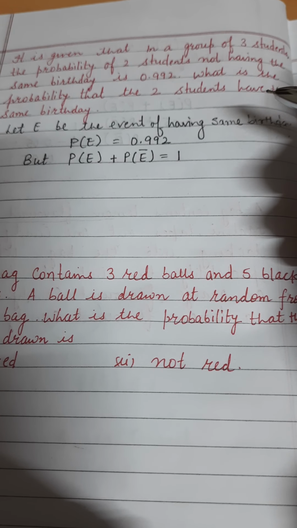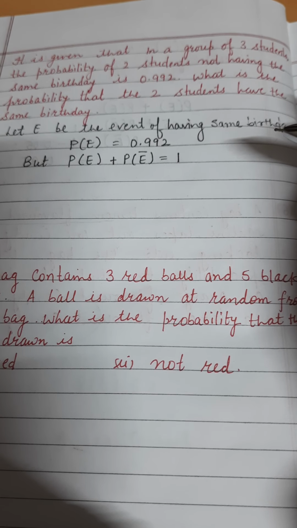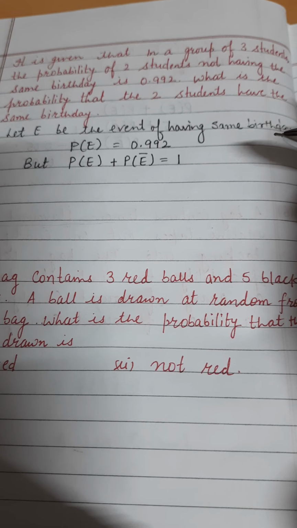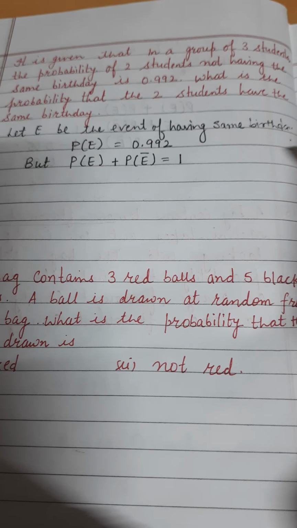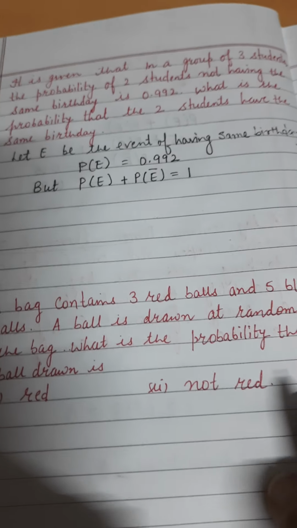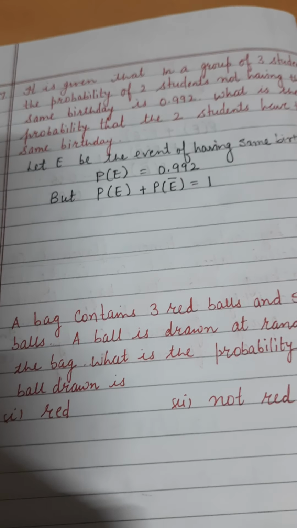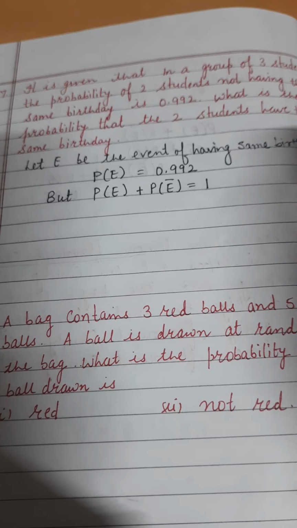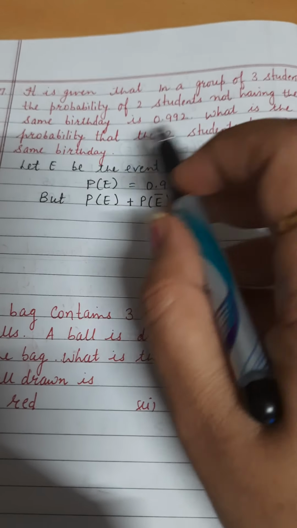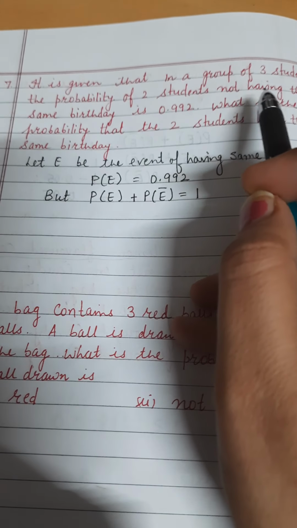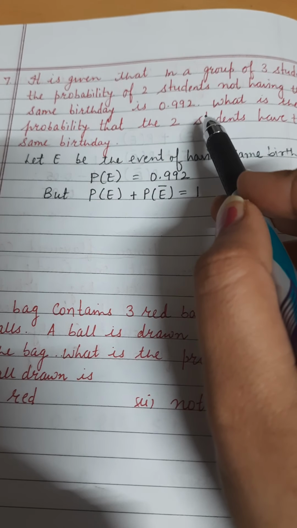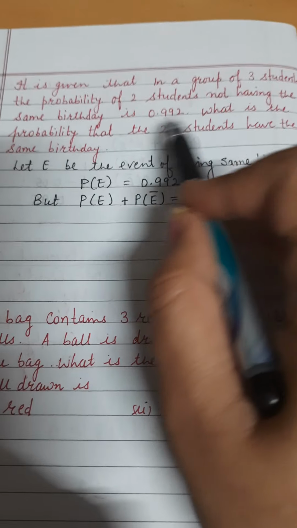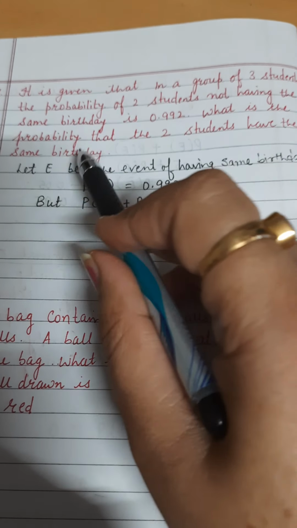Hello students, in the previous video I had already discussed with you all questions number 1 to 6 of chapter 15, probability. Today we will start from the 7th question of the chapter. The question is: it is given that in a group of 3 students, the probability of 2 students not having the same birthday is 0.992. What is the probability that the 2 students have the same birthday?